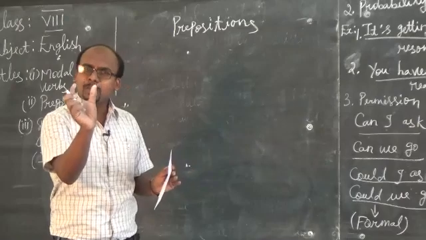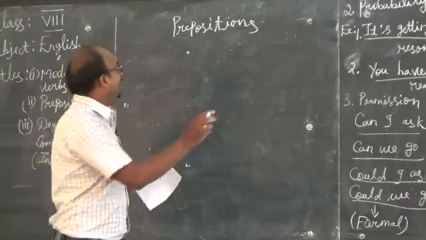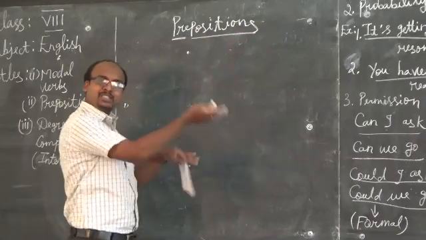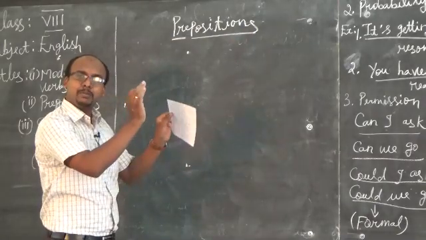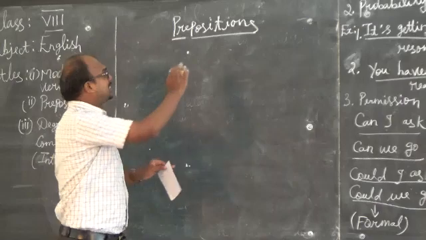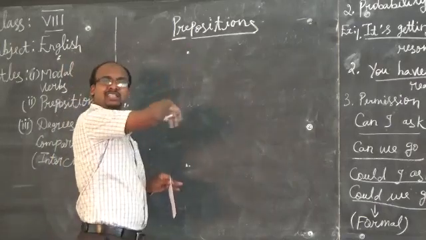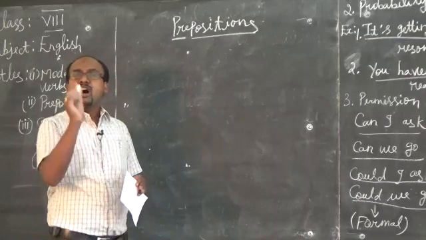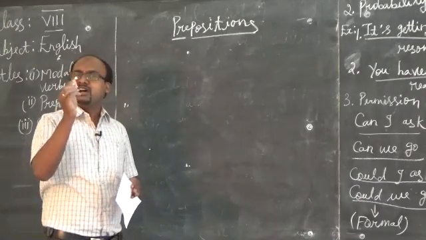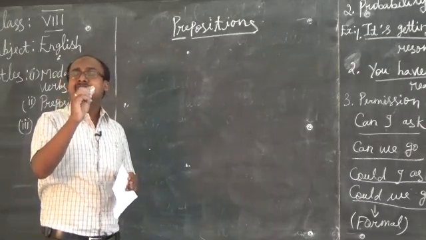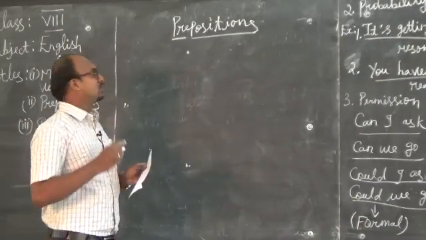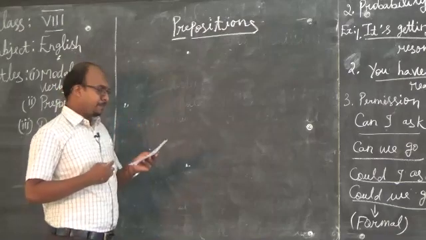If you split the word preposition: pre means before, position means it stands. It stands before the nouns always. Sometimes it comes along with the gerund. Gerund I already taught you, the ing form. It is a verb, but it plays its role as a noun in the sentence. Now come to the prepositions.